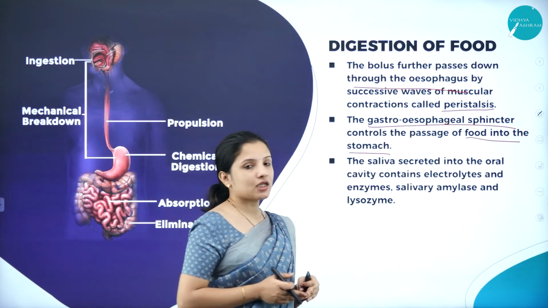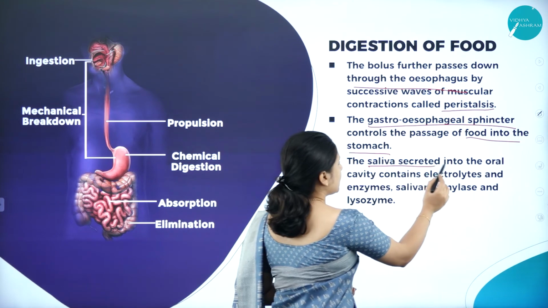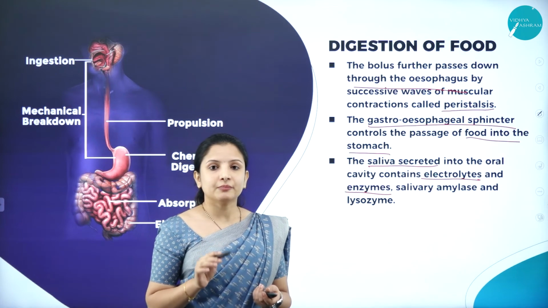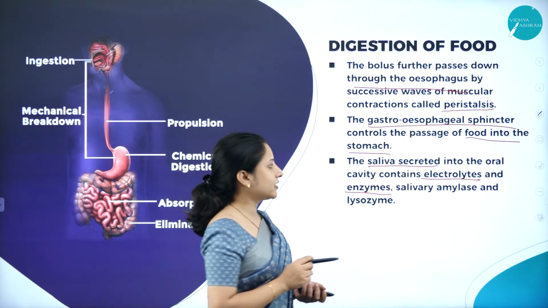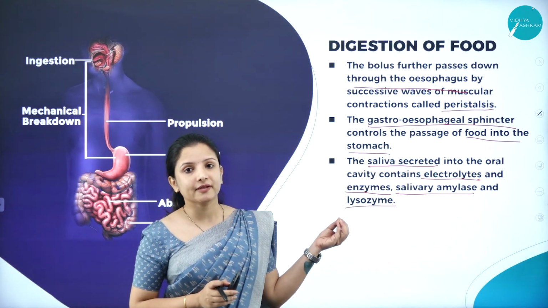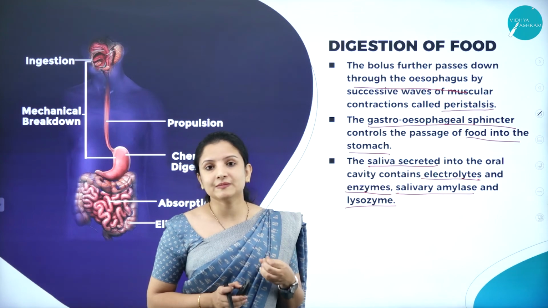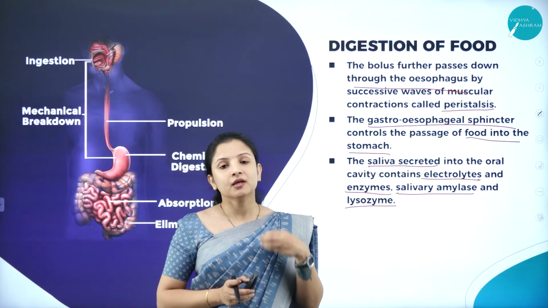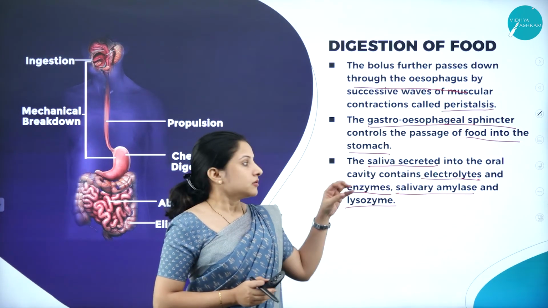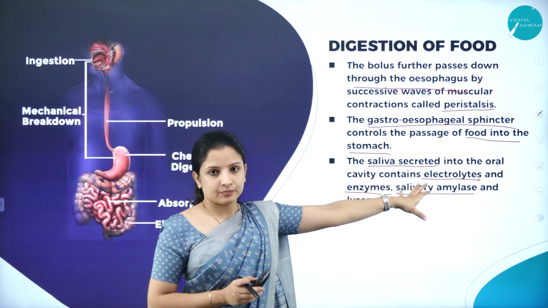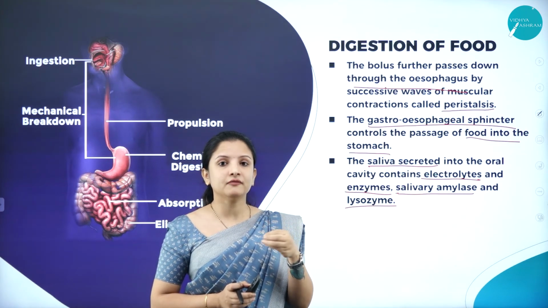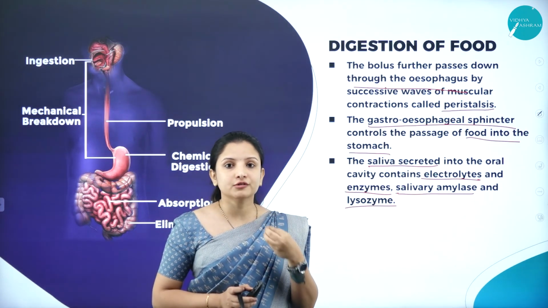The saliva secreted into the oral cavity contains a lot of electrolytes and enzymes. One of the best examples of an enzyme secreted by the salivary glands is the salivary amylase, and also the lysozyme. The salivary amylase helps in the partial digestion of carbohydrates. So along with the mechanical digestion in the mouth itself, the chemical digestion would have also started.